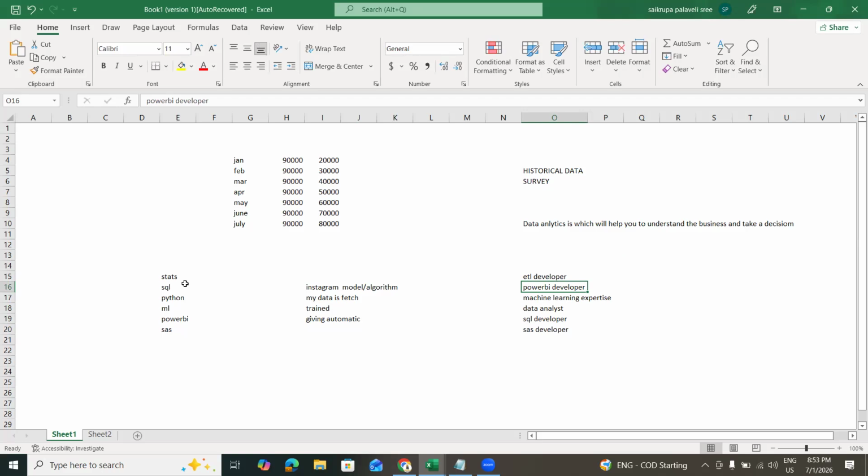And we are already including ChatGPT here, so that you will understand AI and how to use AI to get the outputs. Generally, Copilot is already integrated in Power BI. We are going to use Copilot to get some outputs and write DAX functions. All these things will help you to get a job.